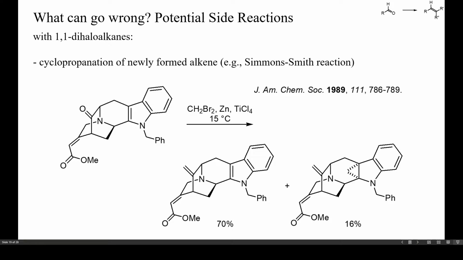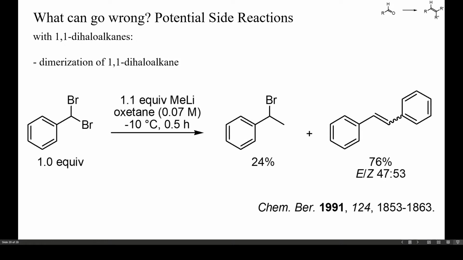Carbene complexes sometimes cyclopropanate alkenes effectively, as for instance in the Simmons-Smith reaction, where cyclopropanes result upon treating alkenes with diiodomethane and zinc. I couldn't find any example of simultaneous olefination and cyclopropanation of an aldehyde, but in this example an indole was cyclopropanated during the methylenation of a ketone. Then carbene complexes may dimerize, or the dihaloalkane may act as electrophile during metallation. Therefore, homocoupling products of the dihaloalkane should also be expected as potential byproducts.